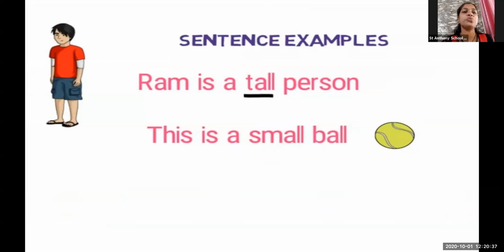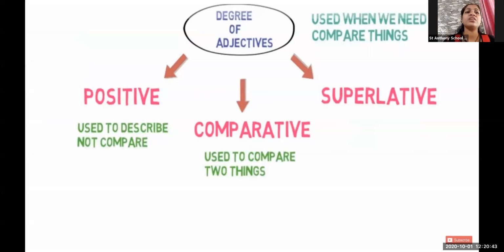We can just do it with the help of our understanding with this. When we talked about the degrees of adjectives, the positive degree, at that time we are not going to compare anything, but you are going to use it to describe.